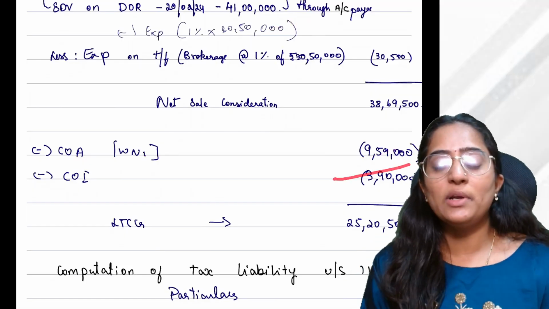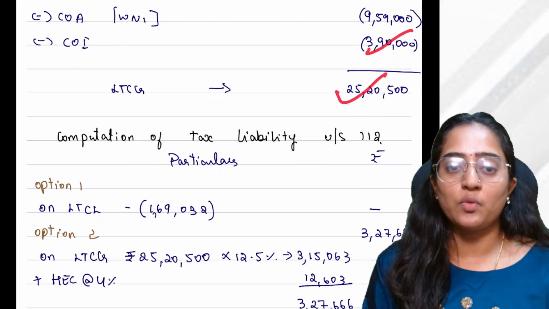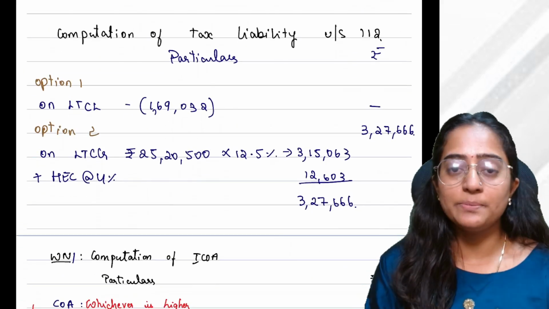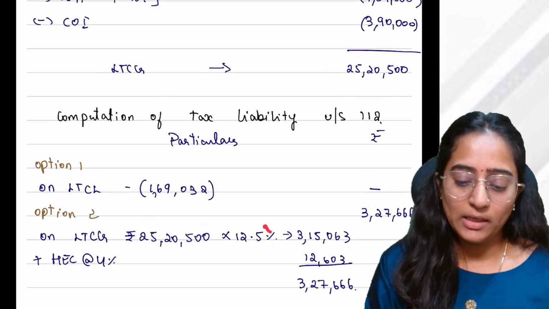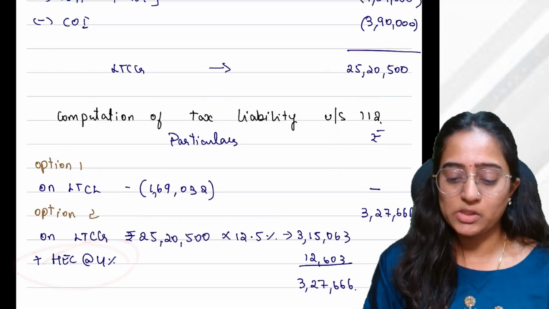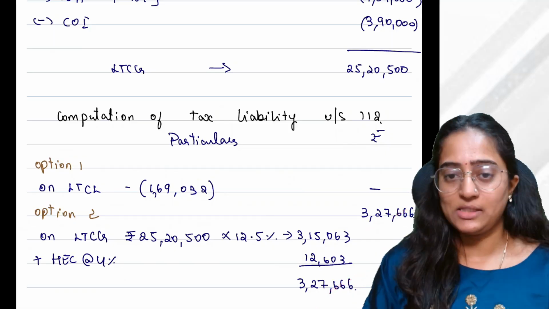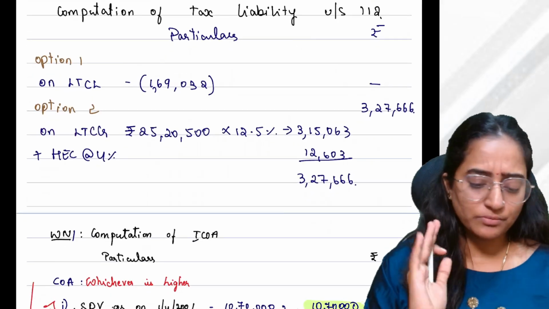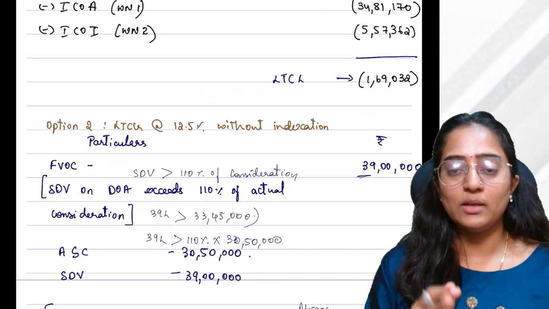Your cost of improvement will be your actual cost of improvement without any indexation. Now you would get long-term capital gain of 25,20,500. Clear? 12.5% will be your taxability, and for that you add the health and education cess of 4%. Your total tax liability will be 3,27,666. Okay, great.